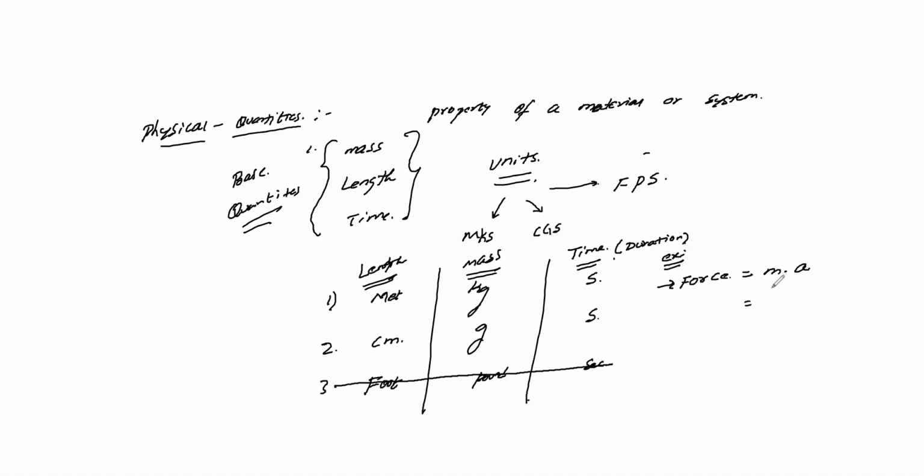Mass unit is kgs. And acceleration, we already know the relation is velocity by time, and for velocity, the relation is displacement by time. So combining, acceleration is equal to velocity by time, so it is meter per second square. So the force unit is kg meter per second square.